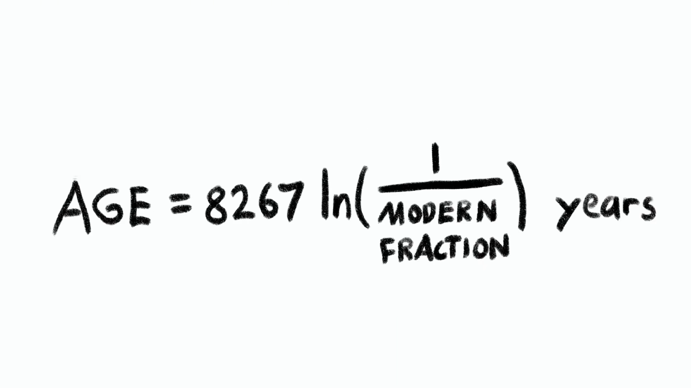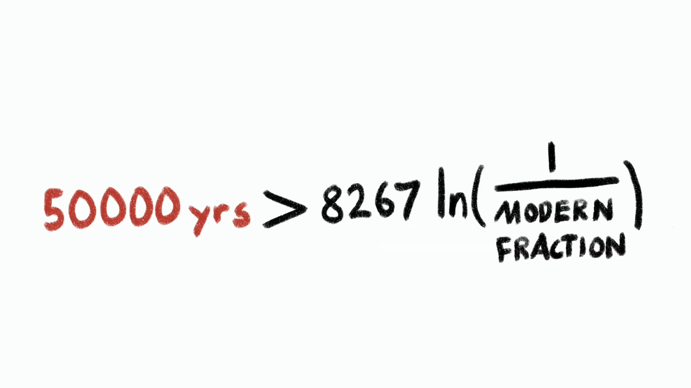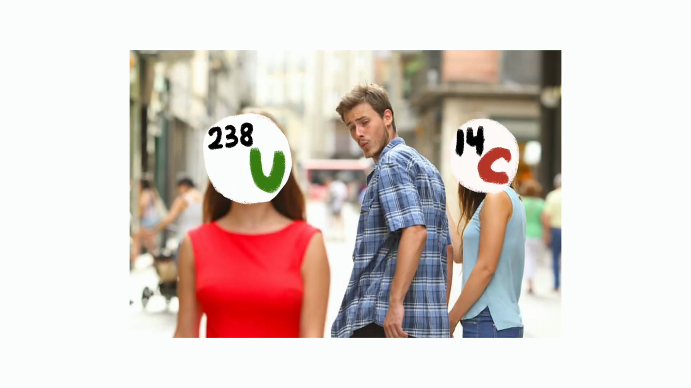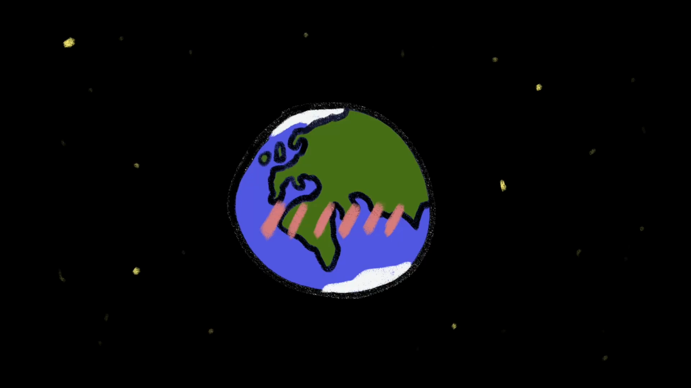However, note that we can only get an accurate result if the fraction is not so small as to be undetectable. So typically, this method does not work past 50,000 years. To get past that with radiometric dating, we need things like uranium dating. Now we're starting to date not fossils, but rocks. Speaking of rocks, how about we date the Earth?